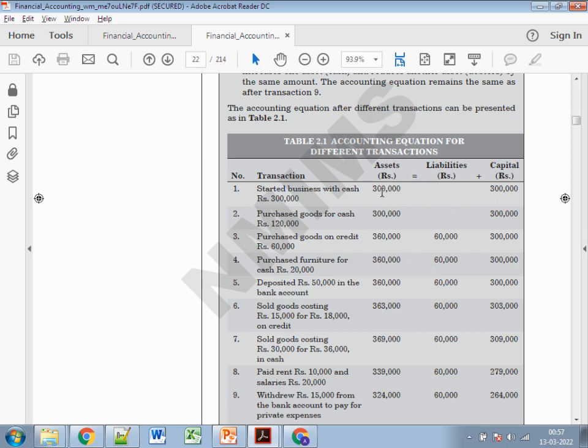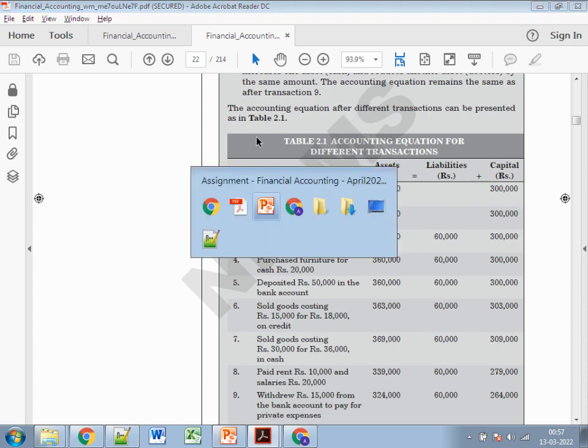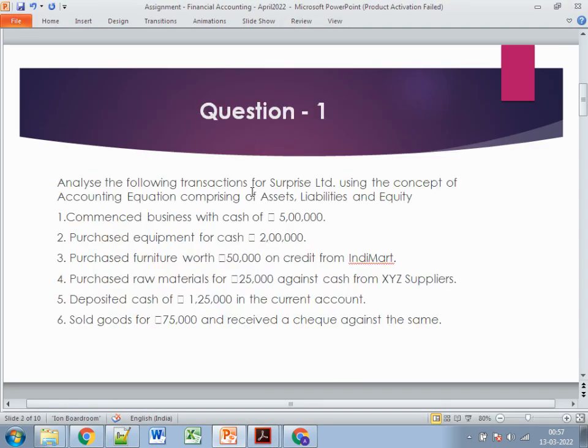So anything which you are putting at one side, like if you are putting 3 lakhs over there, then on the right hand side either it comes into the liability or it comes into the capital part, right? So let's see what this is all about. Commencement of a business with a cash amount of 5 lakh rupees is basically the owner's equity, the owner's amount, so this comes into the main part.